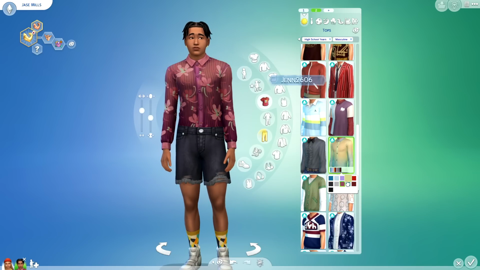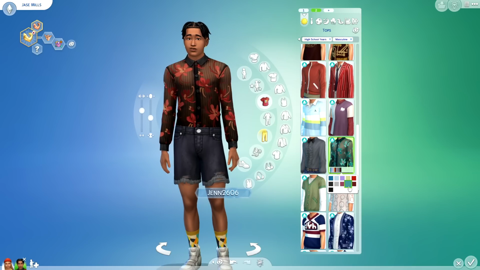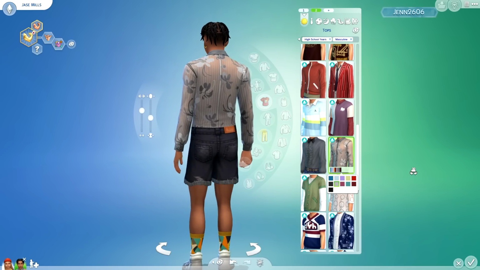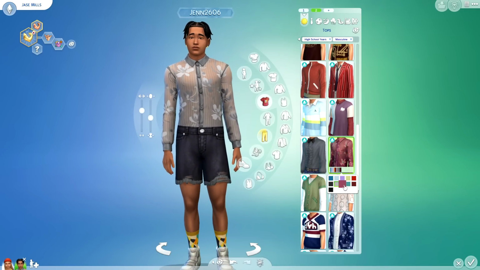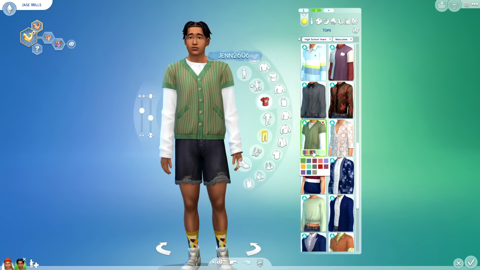All right, so here we have another kind of see-through top. You can see this poor kid's nip and ops, again expelled in an instant. But yeah, I really do like this though. This is really cool. I love the flower swatches. This one in particular is really cool. It reminds me of Japanese cherry blossoms, just the colorway.